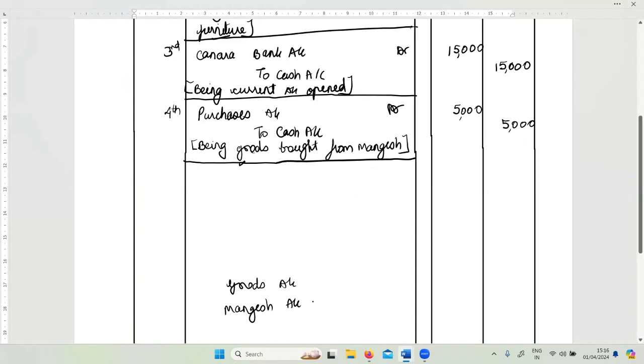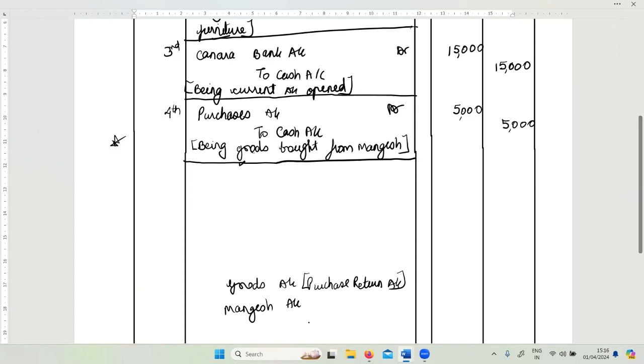Now, why am I not writing it directly here? I'll tell you the reason. Because here the goods account is not just going to be goods account, it will be classified as purchase return account. Purchase return account, because we had bought goods here, right? We had bought goods here, purchases. Now what are we doing? We are returning the goods. Goods are going out from the business, but it is not sales. Why are goods going out of the business? Because we are returning some purchases which were made earlier. So that's the reason goods account will be named as purchase return account. Hope that's clear to you.